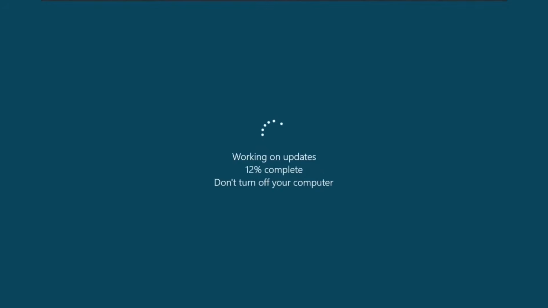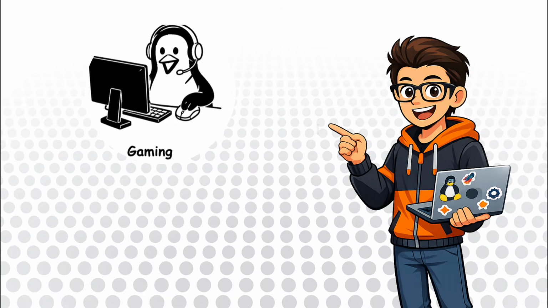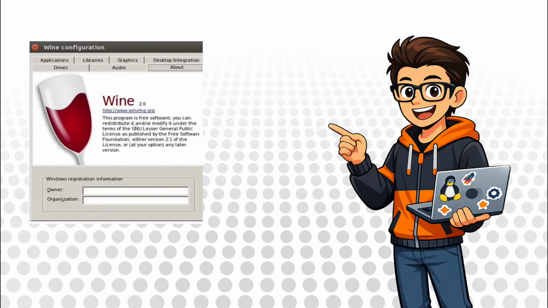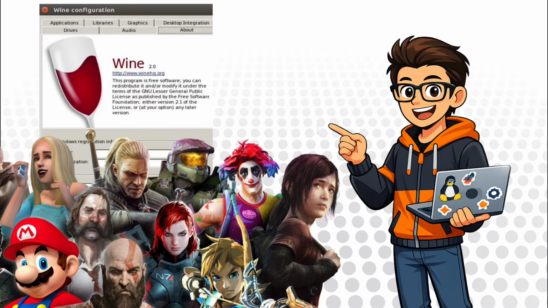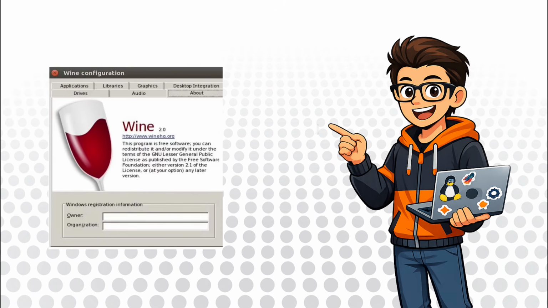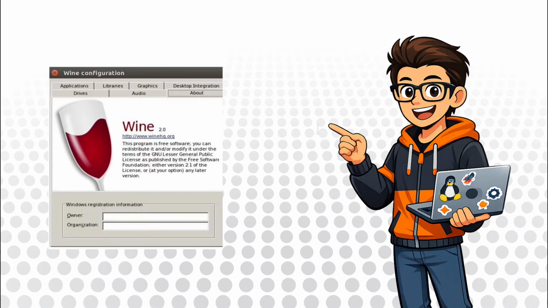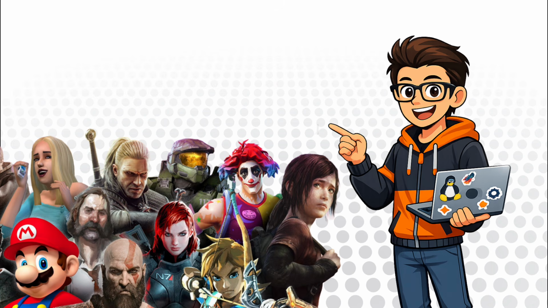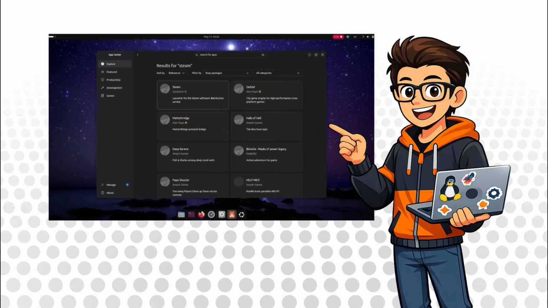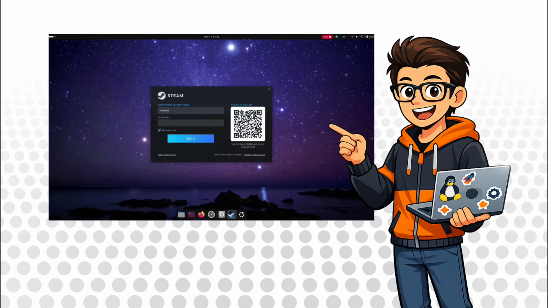Now we have reached the most important part of the video, which is gaming on Linux. Thanks to Wine, playing games on Linux has become possible for several years now. Wine is a tool that lets you run Windows games on Linux, but today almost nobody uses Wine directly for gaming because we now have Proton. Proton is a modified and optimized version of Wine, developed by Valve and designed specifically to run Windows games on Linux. All you need to do is install Steam on your Ubuntu system, then log into your account, and just like Windows, install and play any game you want.